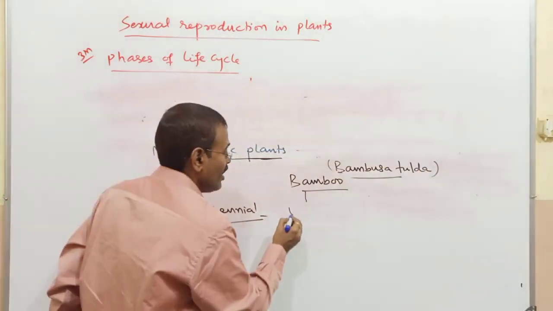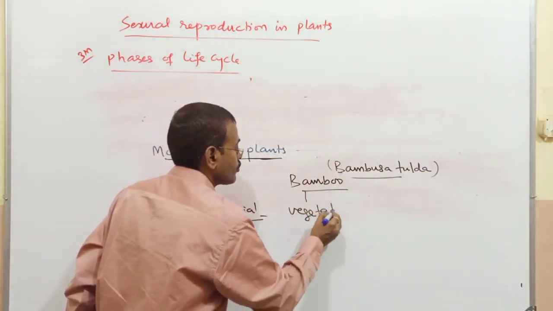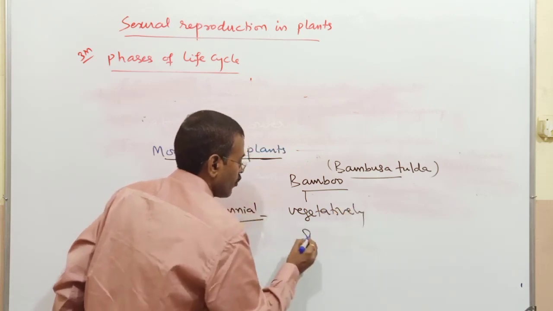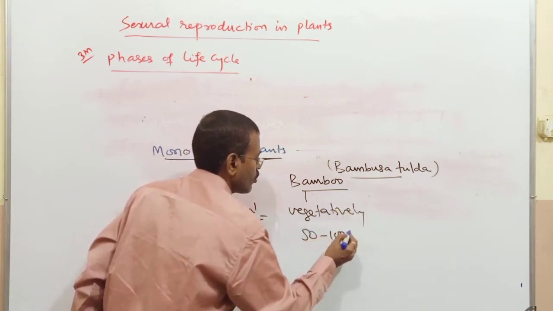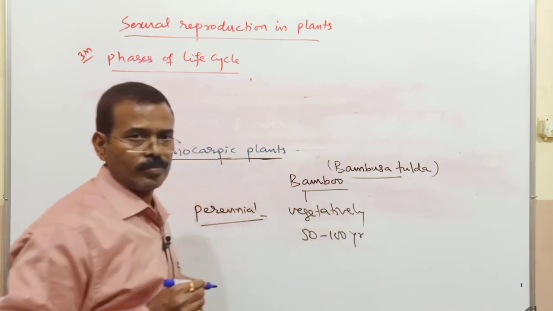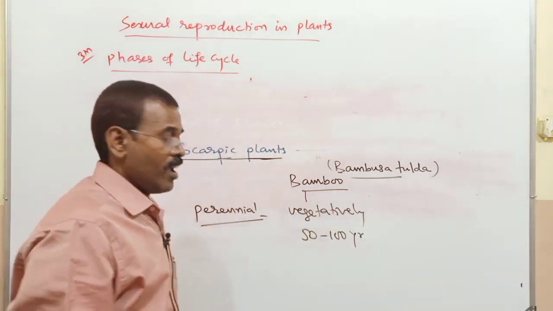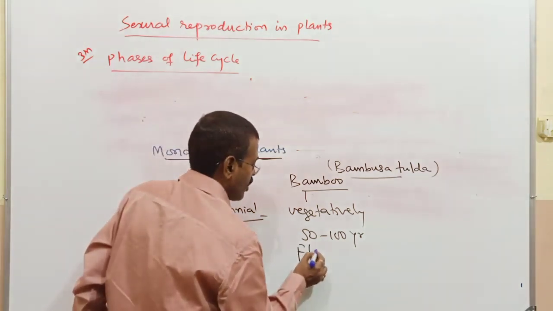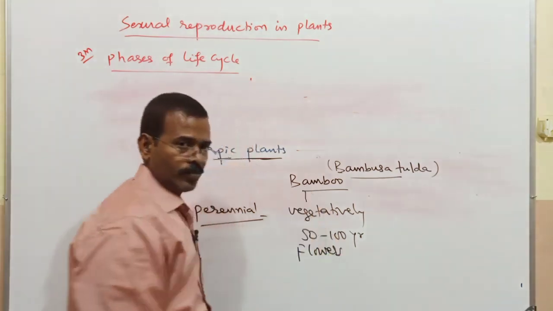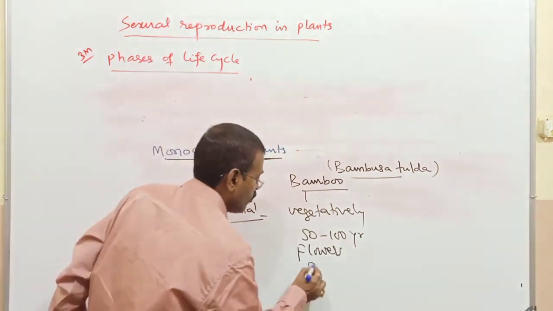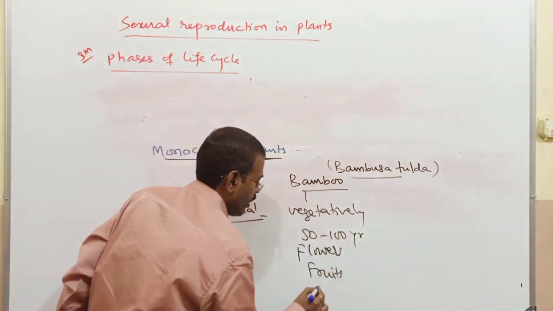It grows vegetatively for 50 to 100 years. Then it produces abundant flowers, then abundant fruits, and then it will die.